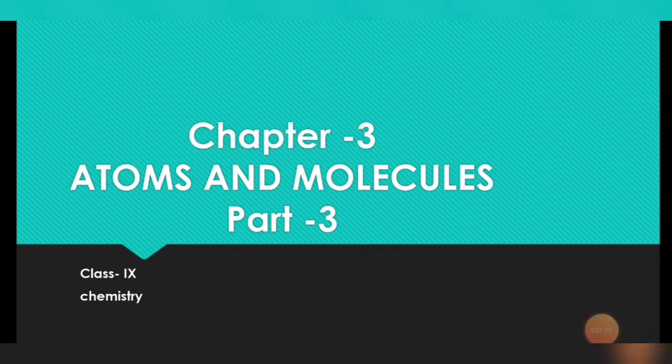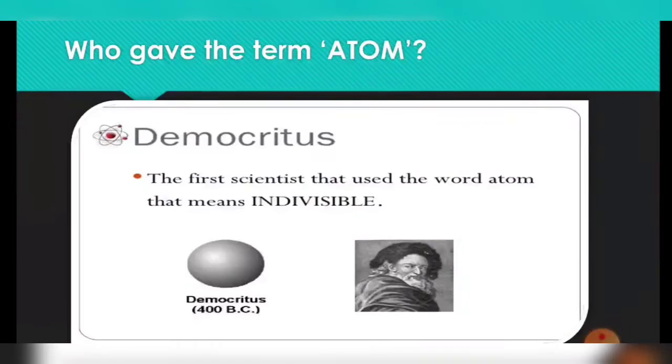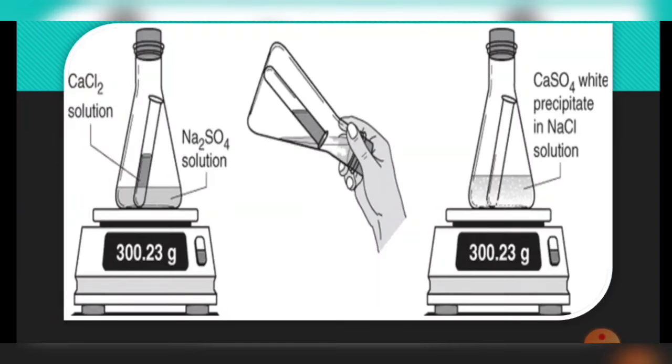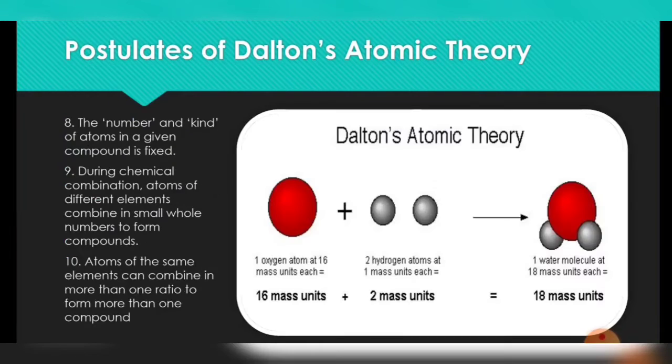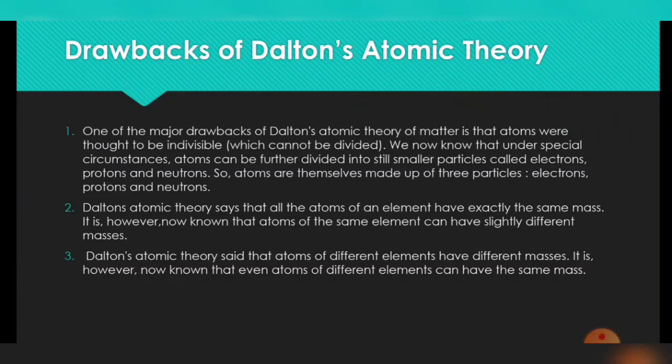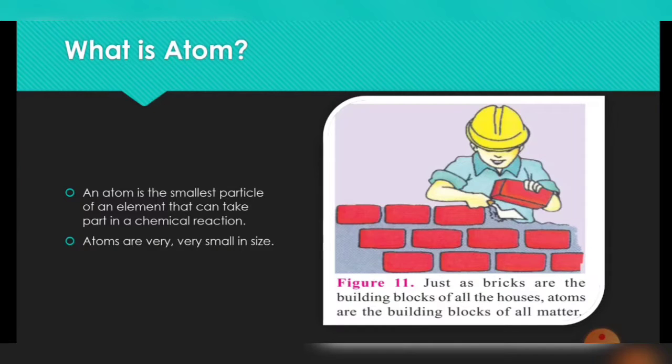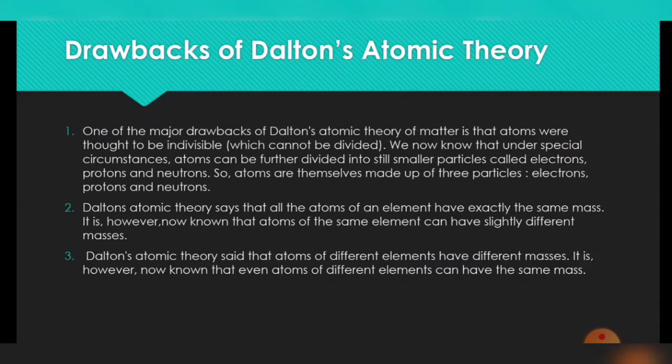Class 9 students, we are again here with the next part of our chapter number 3, that is atoms and molecules. In the previous two chapters we have learned about the different laws of chemical combination, as well as Dalton's atomic theory, and how this theory became the foundation for other scientists because of its three main drawbacks.